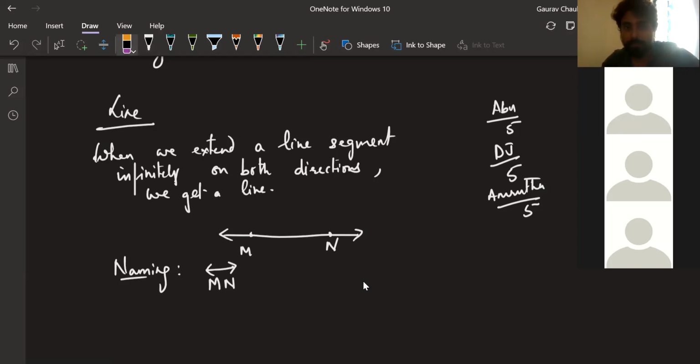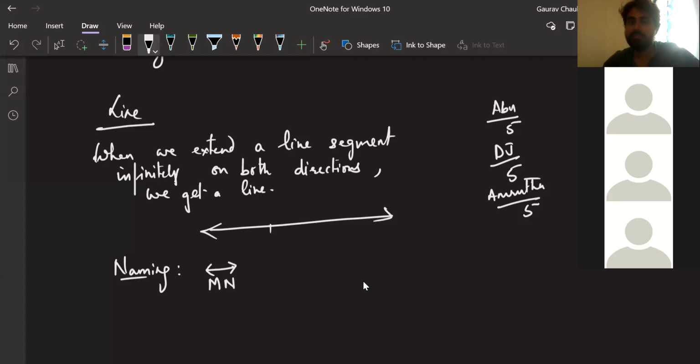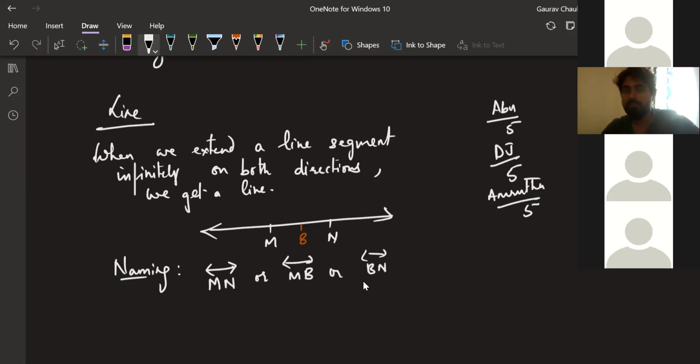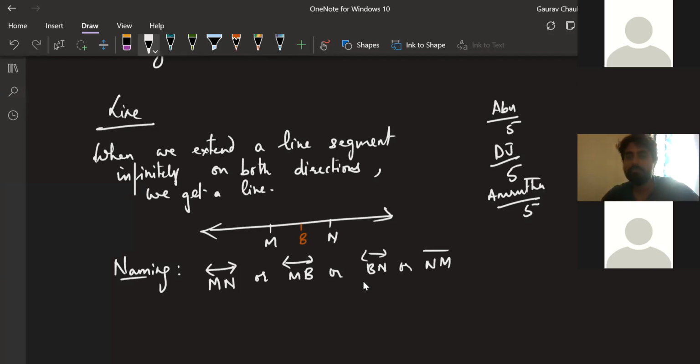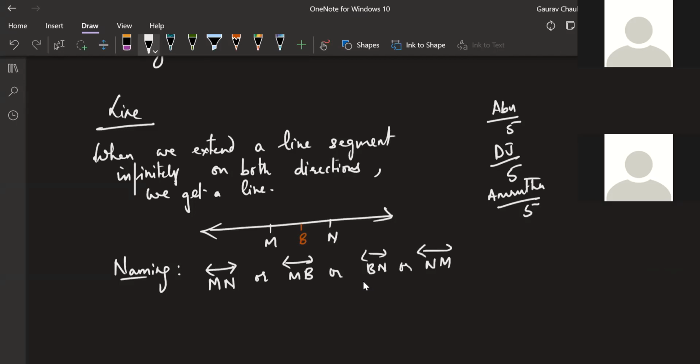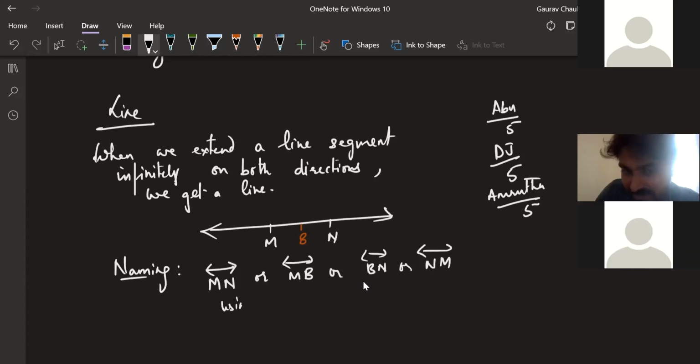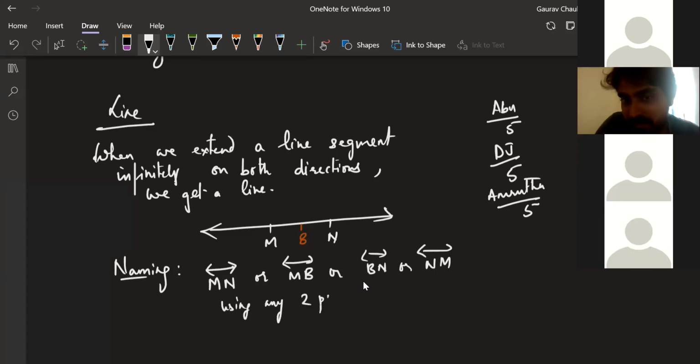Okay, now I have an important point to add here. Let's take this line only. Let's see, this is M, this is N, and I'm putting one more point here, B. Can I call this same line as MB also? Can I call it same as BN also? Can I call it same as NM also? Yes, Darshini? Yes, sir, we can. Yeah, the trick is you have to use any 2 points on the line. Okay.